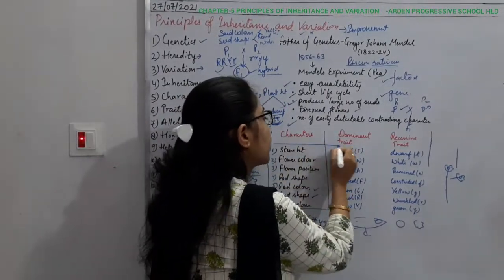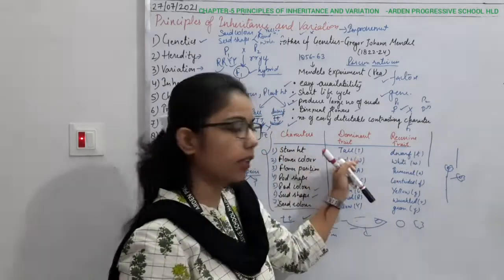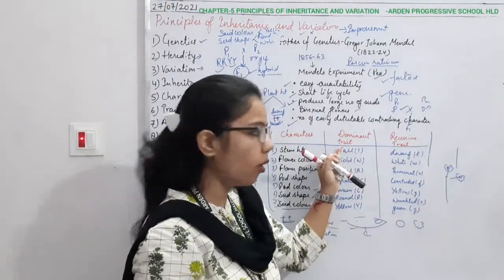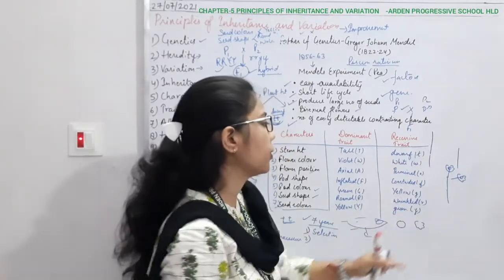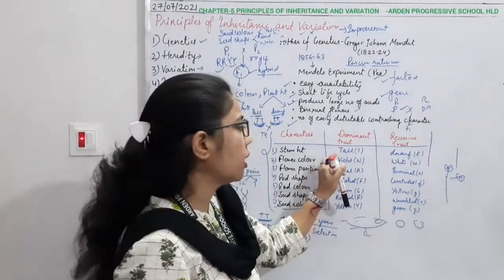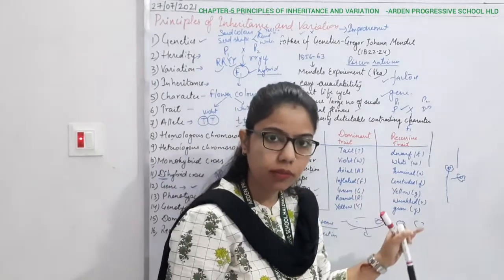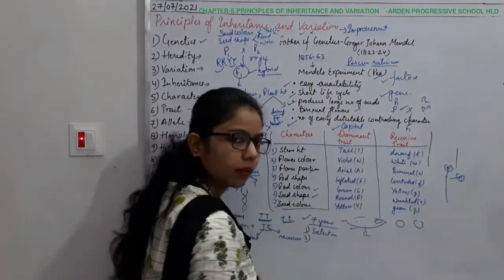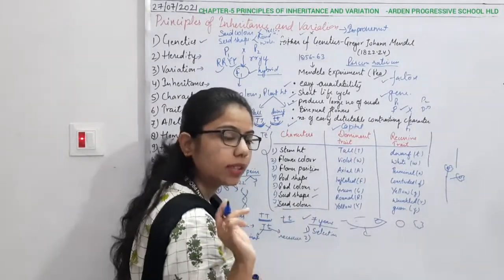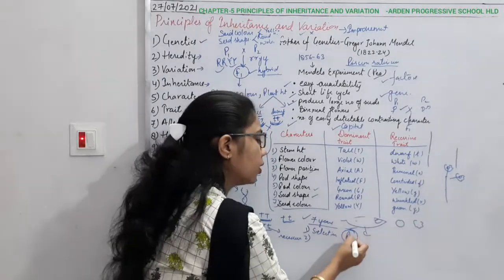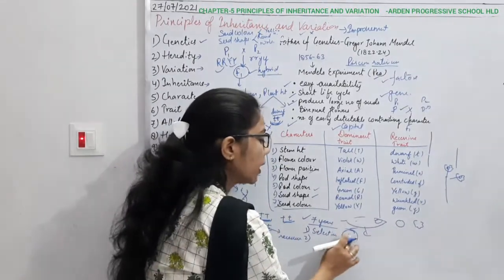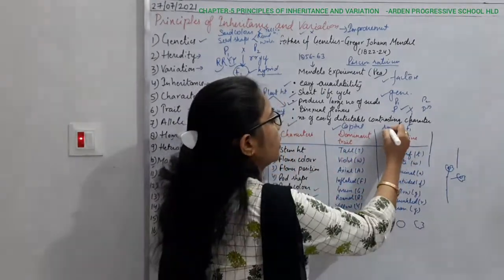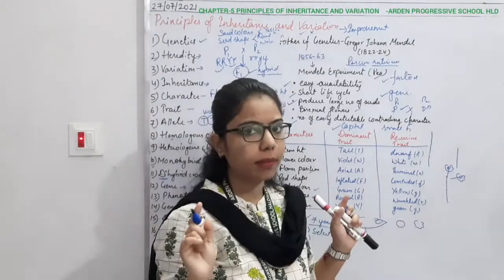is that these are the characters, and each character has two contrasting traits, where one can be the dominant trait and one can be the recessive trait. So here tallness we are assuming with the capital T. Make sure that whenever you are using the dominant trait, we use the capital letter. The letter will be the same. If it is A, it will remain the same for the dominant as well as the recessive, but the case will be uppercase here and lowercase here. So capital here and small letter here, but the letter is the same, that is A.